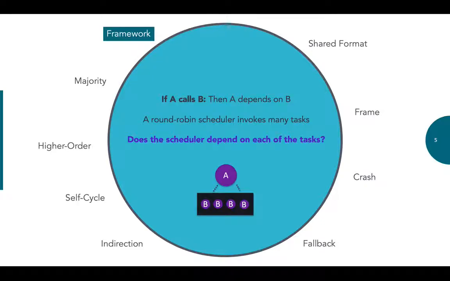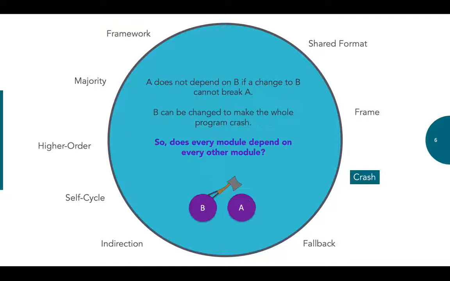The framework puzzle. If A calls B, then A depends on B. So does this mean that a round-robin scheduler depends on each of the tasks it schedules? The crash puzzle. We'd like to say that if a change to B cannot break A, then that means A does not depend on B. But I can't change B to make it crash, so does that mean that every module depends on B, and every module depends on every other module because of crashing?